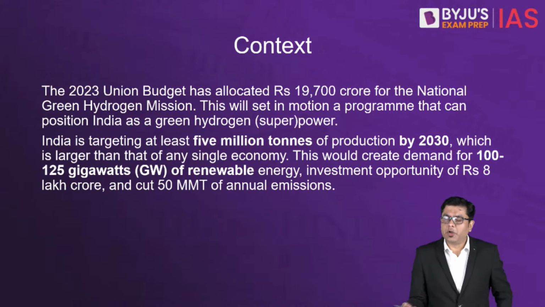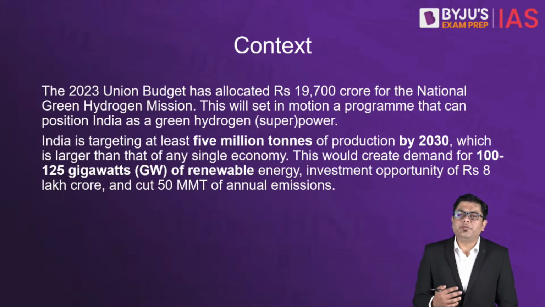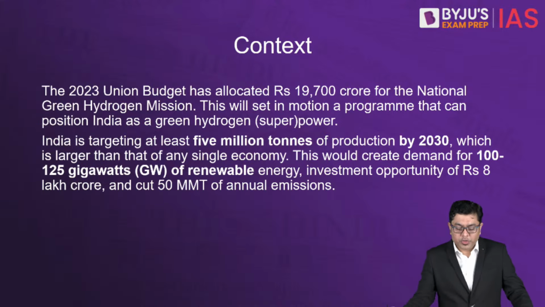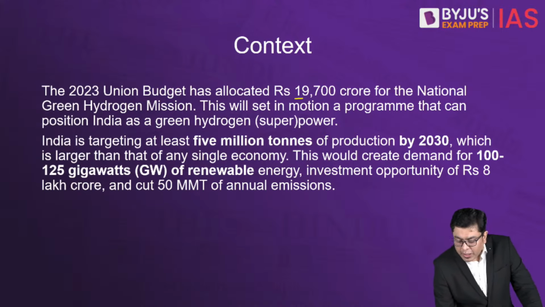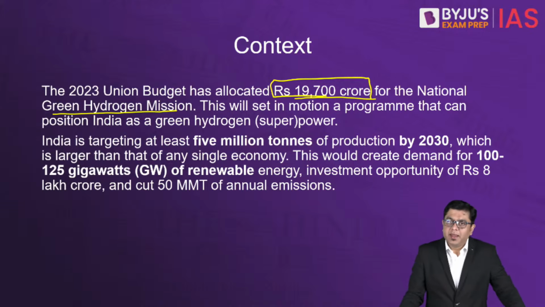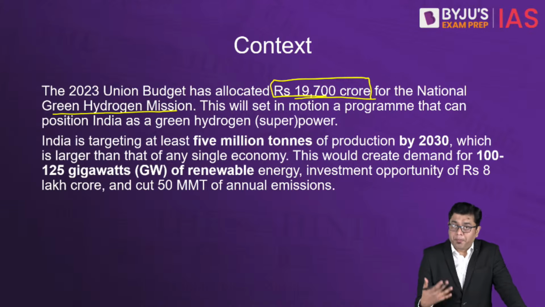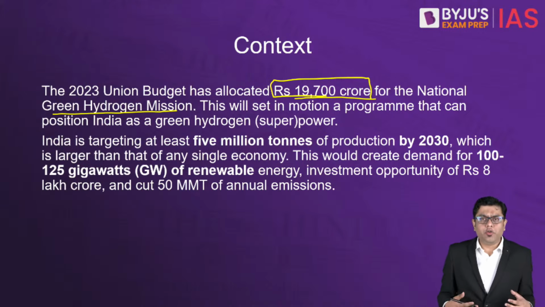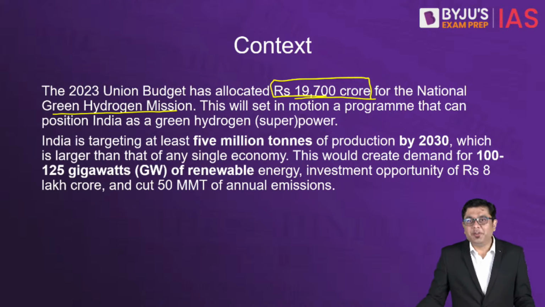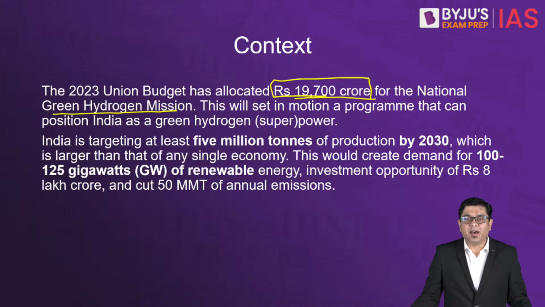Now, the context of this particular article is the budgetary allocation done by the Centre while presenting the Union Budget for the area of green hydrogen. So basically, the Union Budget allocated rupees 19,700 crore for the National Green Hydrogen Mission, right? And the purpose is to set up a program whereby, after making significant quantums of hydrogen on our own, we can become a kind of hydrogen generating superpower, so to say. That is the larger aim or the larger idea.